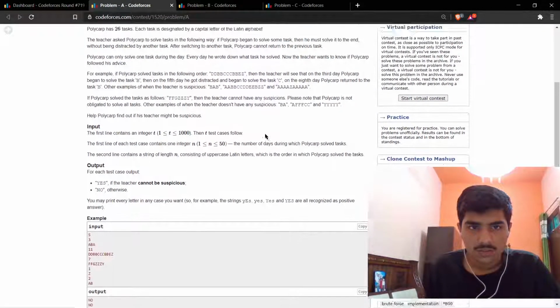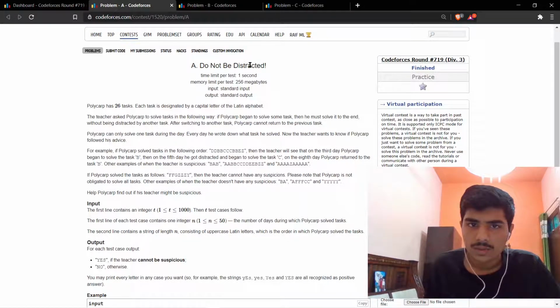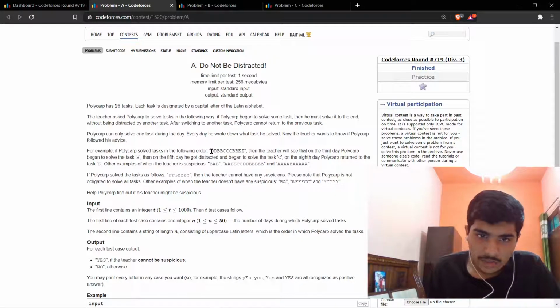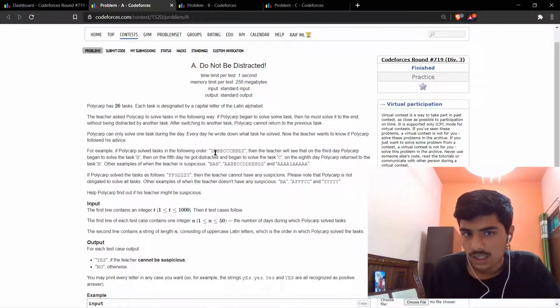Okay, so this problem's name is Not to Be Distracted, and what we are given here is a string consisting of uppercase, or capital, letters of the Latin alphabet, A, B, C, D basically, and we just need to check that string. Suppose the string is D, B, C, B, E, Z, in this sort of form: D, double B, triple C, double B, and E, Z. So the elements are coming like this.